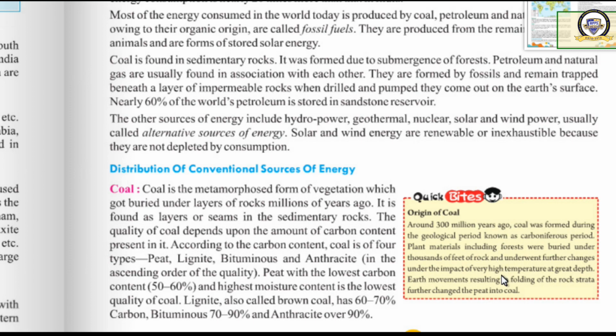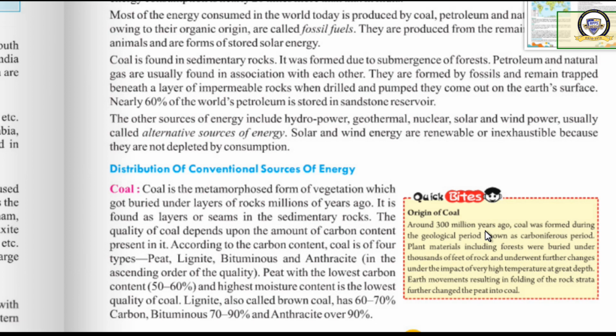So can you tell me which is the best quality? Anthracite, the last one. Peat, then lignite, then bituminous, then anthracite. Clear now? Anthracite has more than 90% carbon. Bituminous has 70 to 90% carbon. Then lignite has 60 to 70% carbon, but peat has only 50 to 60% carbon.